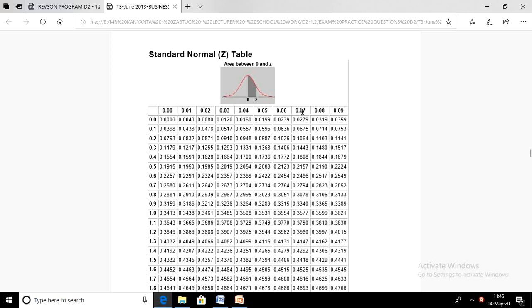Those are the values on top and on the far left here. The values you see inside the table represent the actual areas under the graph, and these are the probabilities or the proportions, the probabilities for any given z-score.